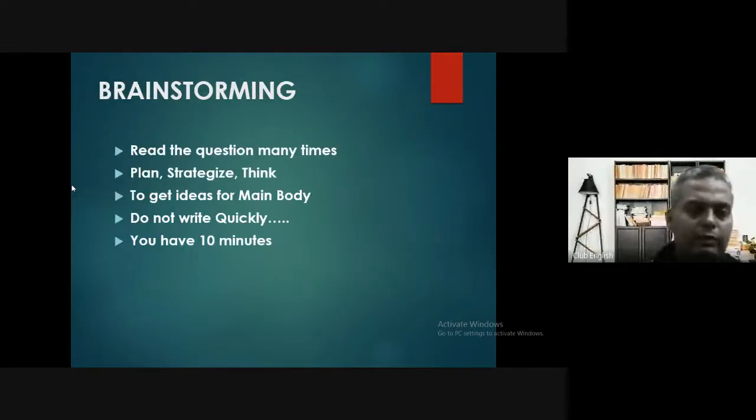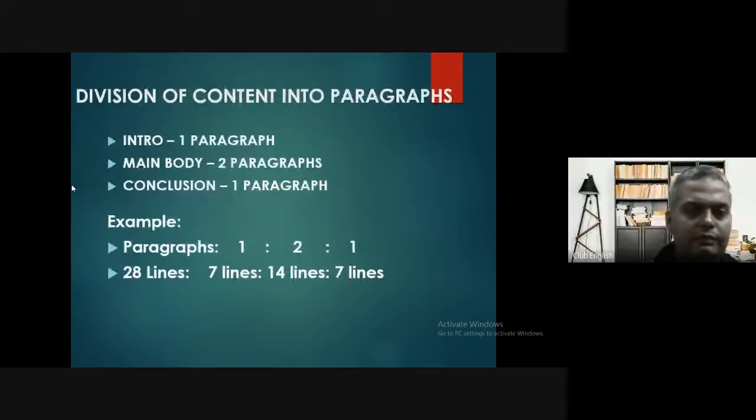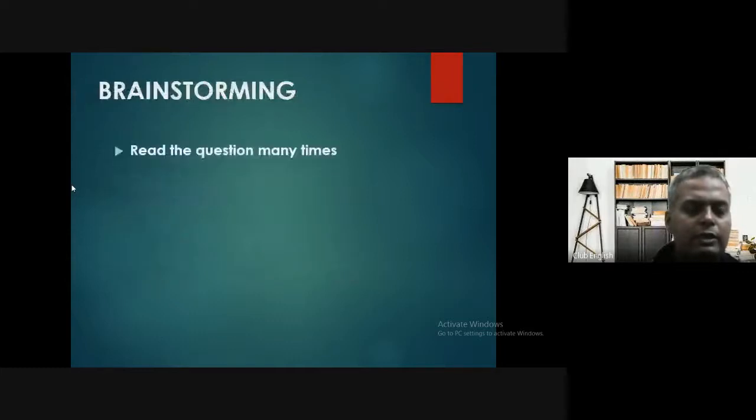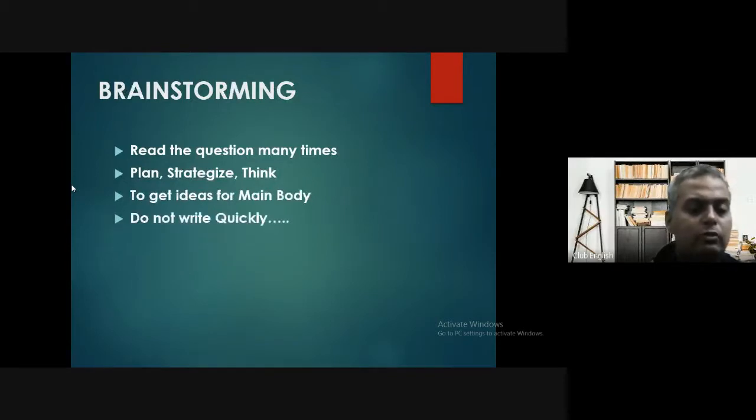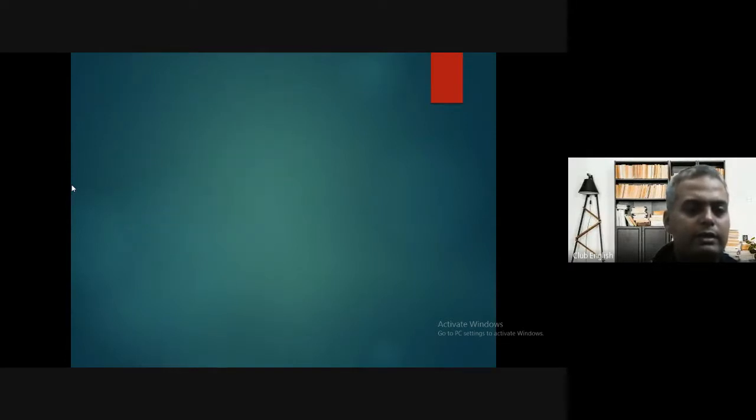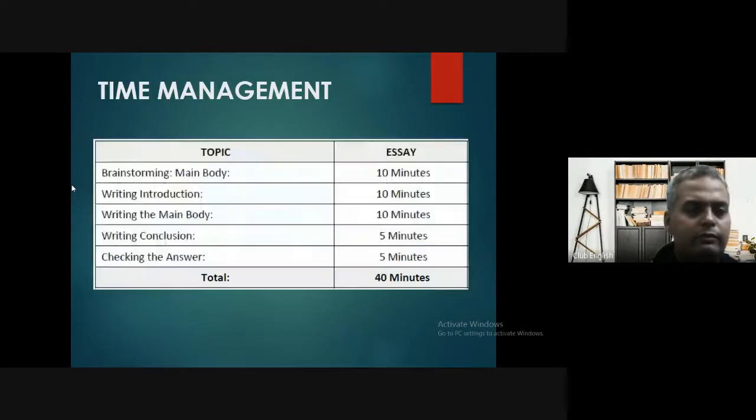Now let's move on to the other part, as we are talking about the brainstorming part. Read the question many times, plan, strategize, think, and then get ideas for the main body. As I told you, do not write quickly. You have 10 minutes for brainstorming. Now let's move on to the next part, after time management.